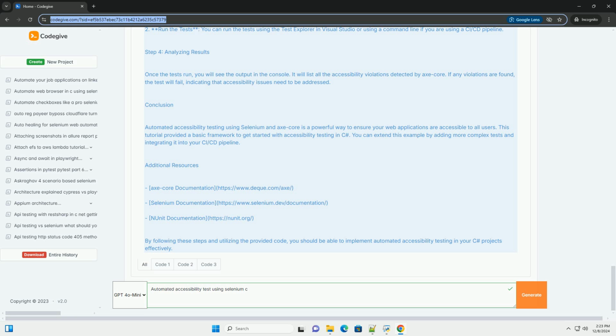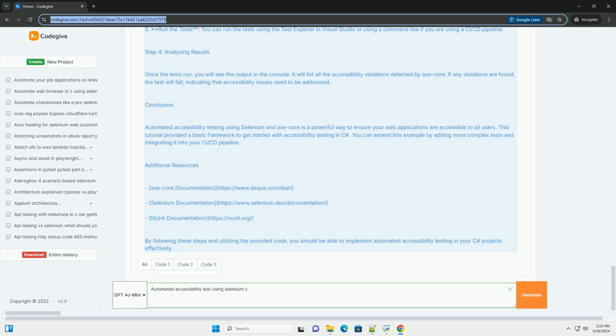C#. Using System. Using NUnit.Framework. Using OpenQA.Selenium. Using OpenQA.Selenium.Chrome. Using AxeBuilder. Namespace AccessibilityTests. Public class AccessibilityTest. Private IWebDriver driver. Setup. Public void Setup. // Initialize the Chrome driver. driver equals new ChromeDriver.